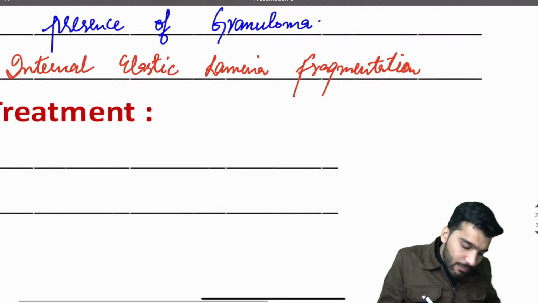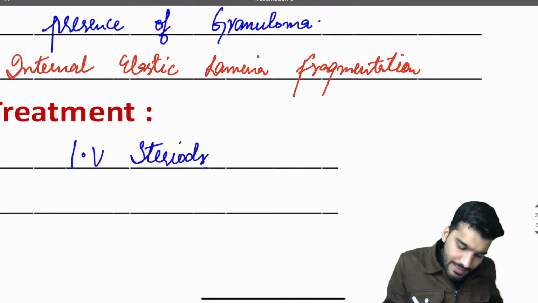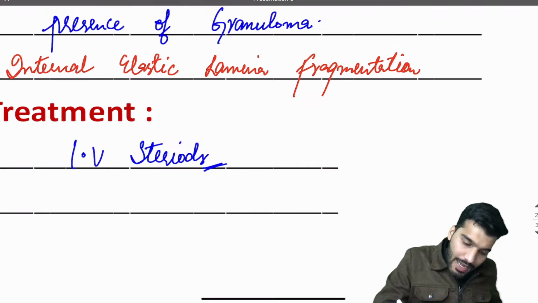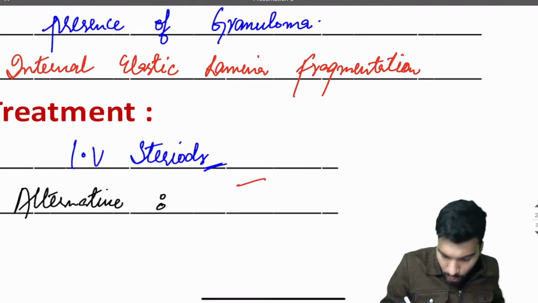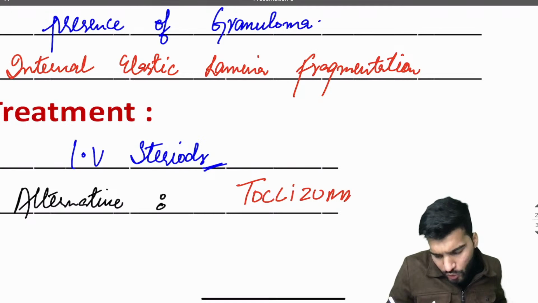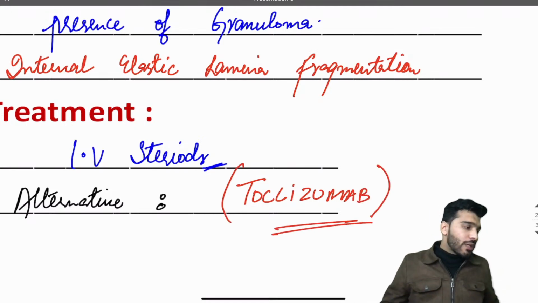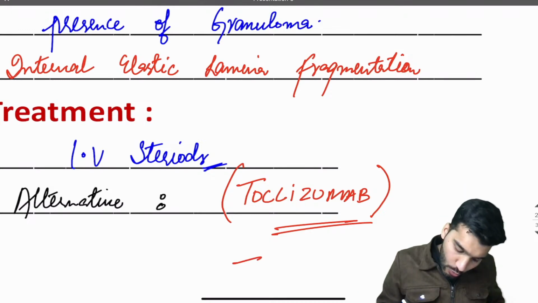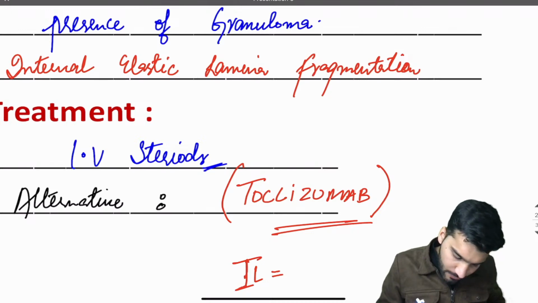Now what will be the treatment? Sir, I will start with IV steroids. And an alternative to the IV steroids is a drug which was also used, tocilizumab. It's also used in multiple myeloma. It was also used in COVID as well. Now can you tell me which interleukin this drug inhibits?